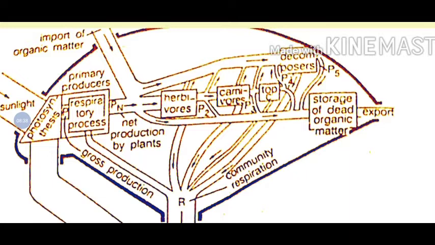On the right hand side it was shown, and in the other case it can be eaten by the decomposers, and again it is stored as dead organic matter.